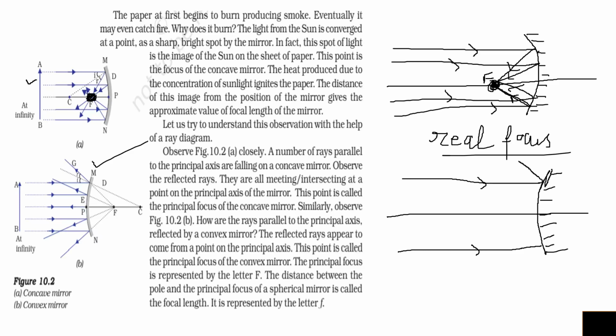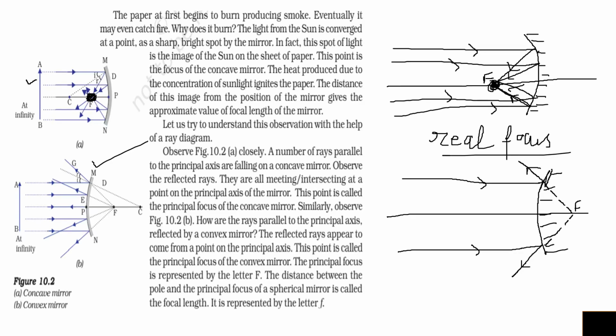It will diverge them. They will not converge. And if we extend them geometrically, these are not rays, this is just a geometrical extension of these rays. They will meet at this point behind the mirror. This is the focus of the convex mirror.